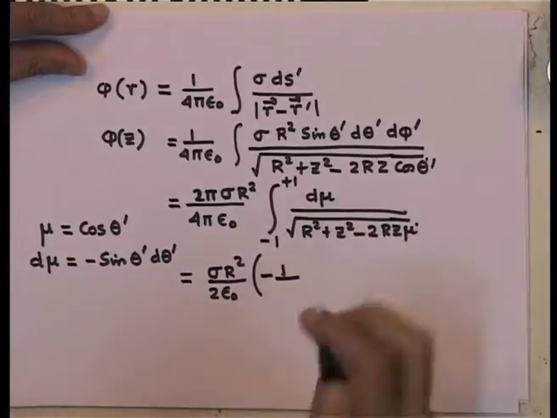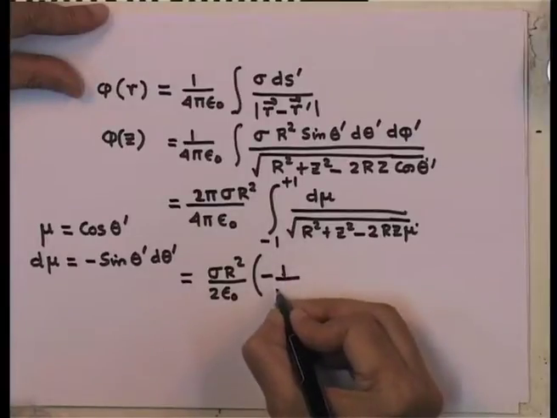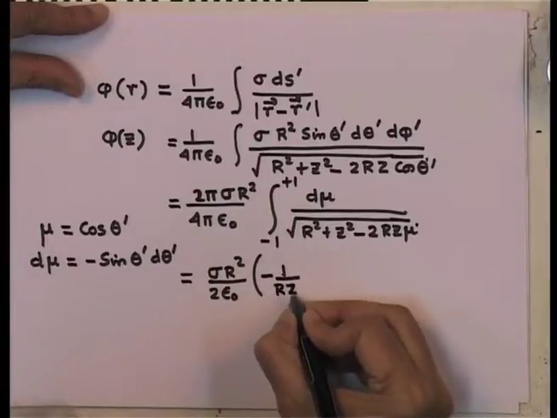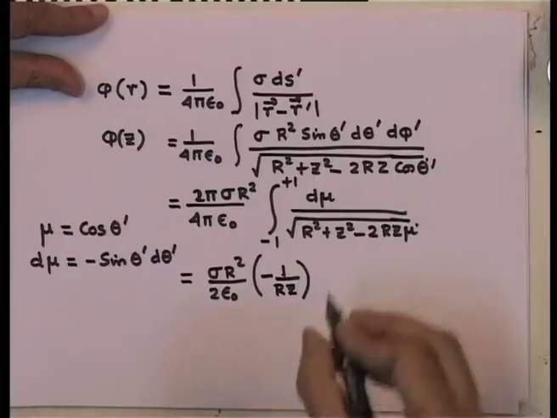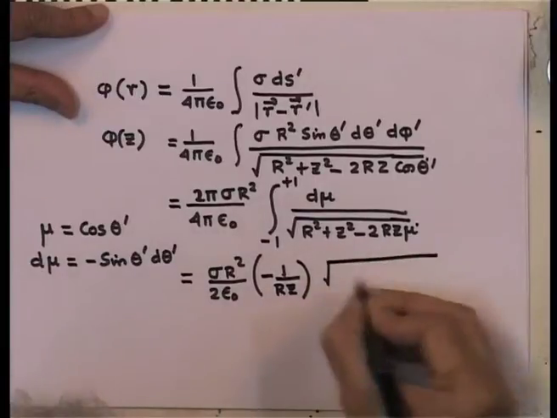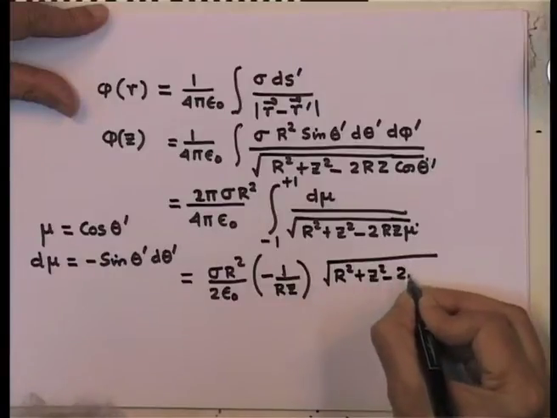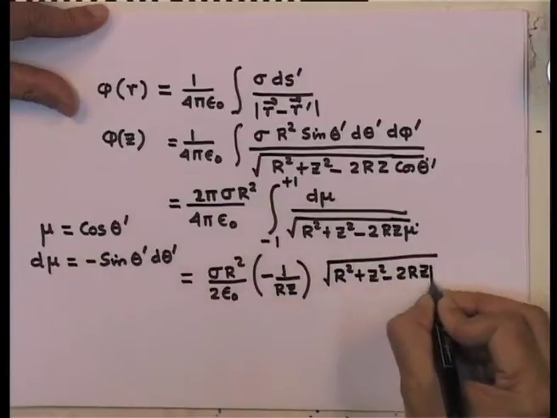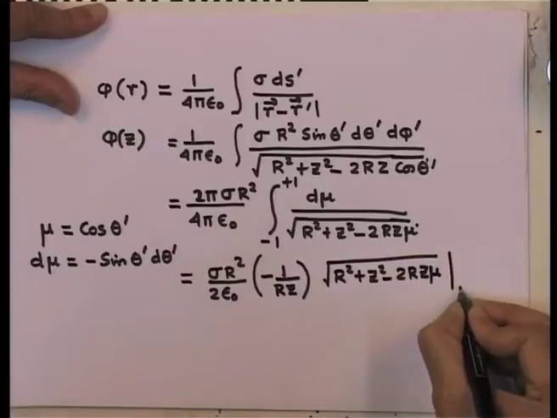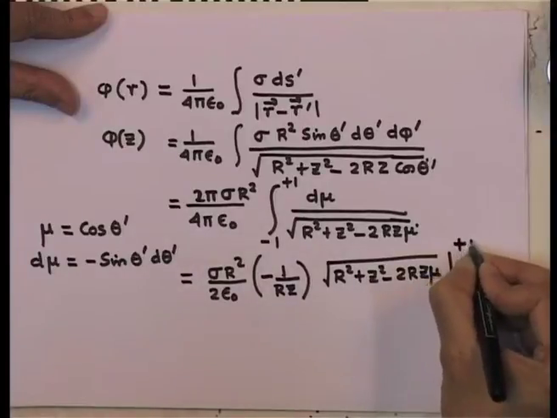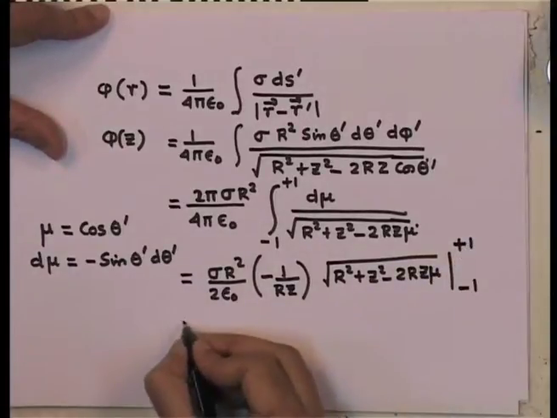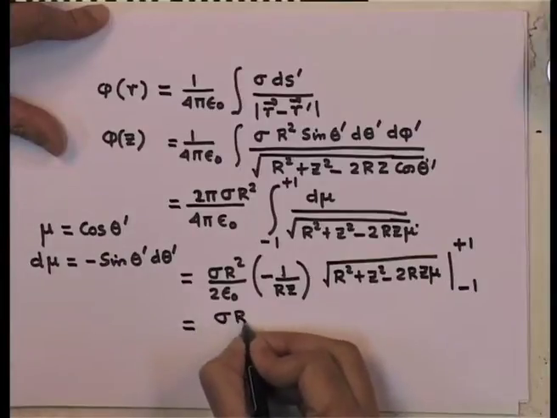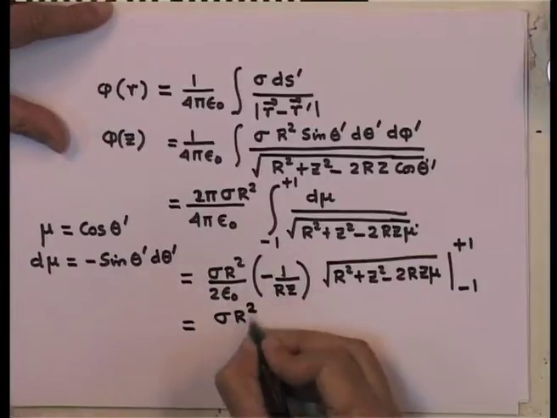So, that 2 and this 2 will take care of each other. So, we will be left with minus r z, and the integration then is simply r square plus z square minus 2 r z mu from minus 1 to plus 1, and that is easily evaluated, which is sigma r square by 2 epsilon 0.